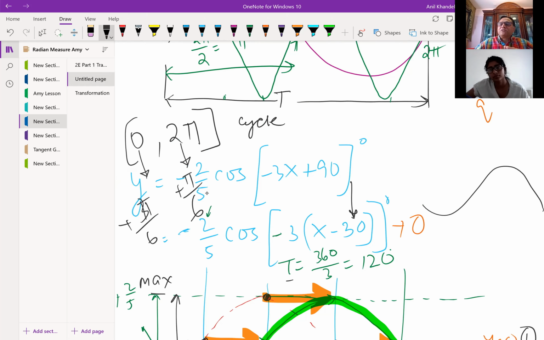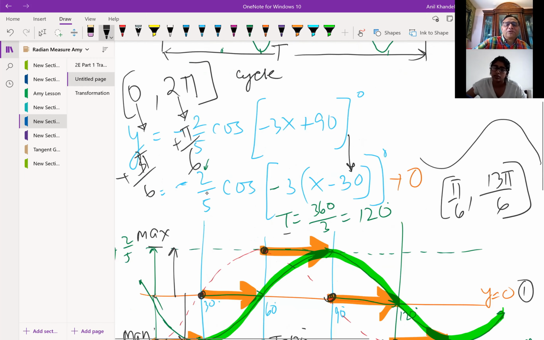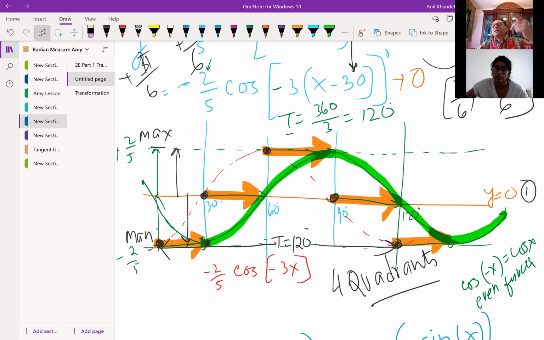Now the question is, sometimes the question will be, what is going to be the domain of the transformed function? If I say transformed periodic function, one period, one cycle, then the time period will be from pi by 6 to 2 pi plus pi by 6, which means 13 pi by 6. Is that clear to you? Then the question will be, what is the domain and range of the transformed function? The domain is going to be from pi by 6 to 13 pi by 6, and the range is going to be from minus 2 by 5 to plus 2 by 5. Perfect. Do you understand the transformation of the graph itself?